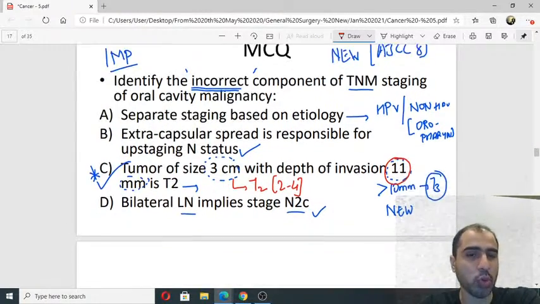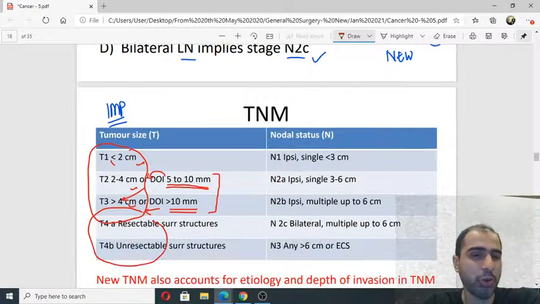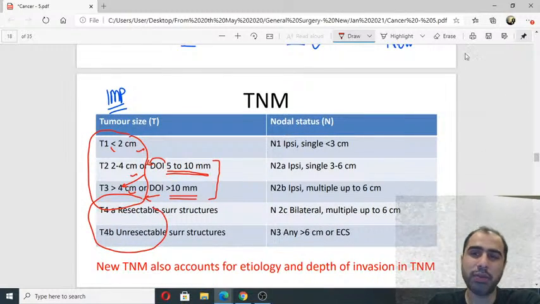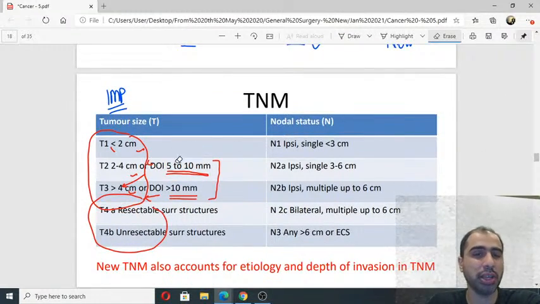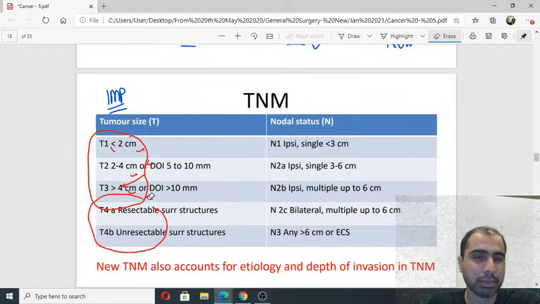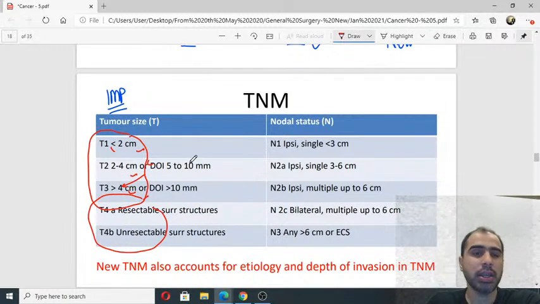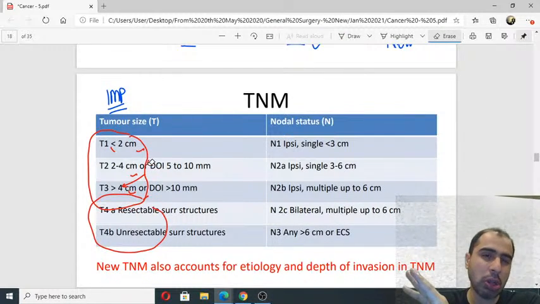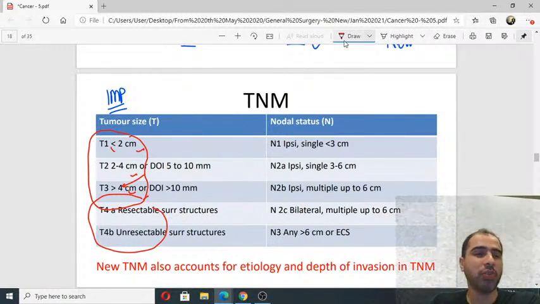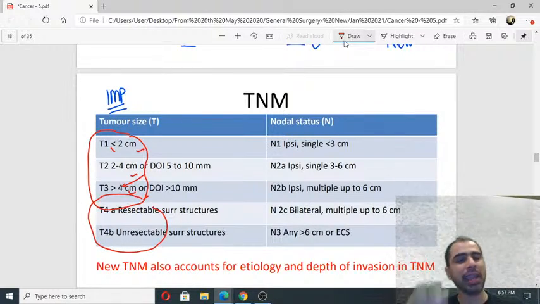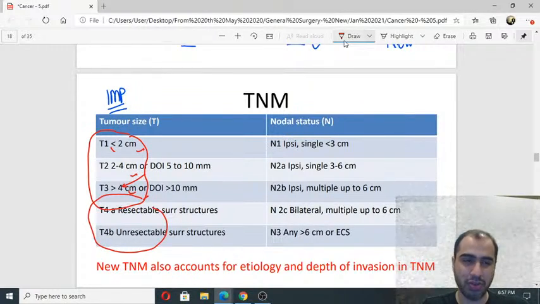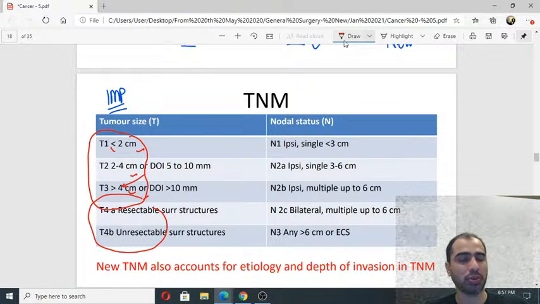This is what we need to know. This is the only way they are going to fool you. They will fool you based on depth of invasion because it is newly added. They have added it newly, and they don't expect everybody to know. Not all the new MCQ books have it. Many of us use an old MCQ book given by a senior, one or two years old, which will not have been updated. This is where students miss out.